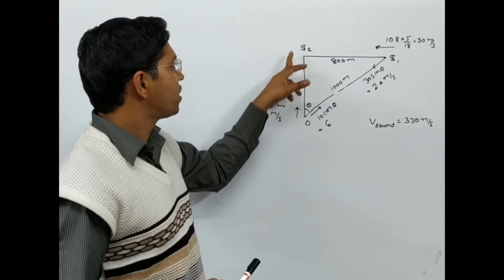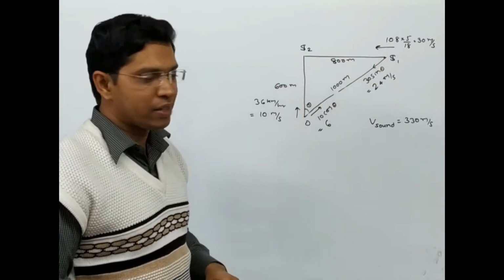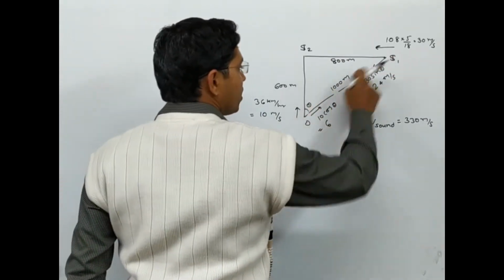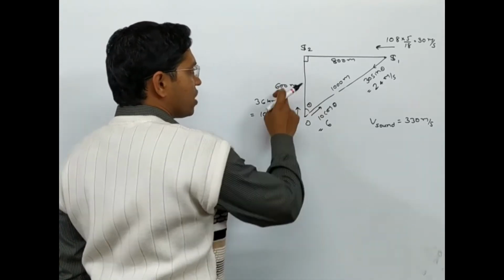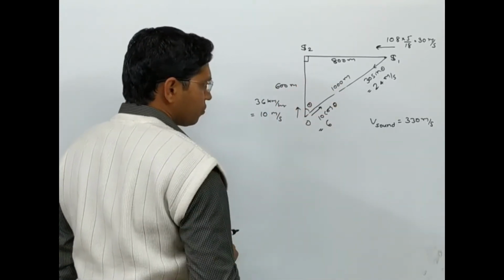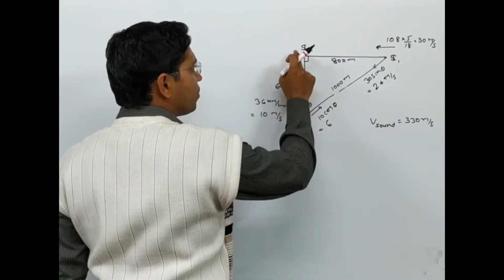Now what is asked is how many beats the observer will hear when it is at a distance of 600 from S2, and the S2 and S1 distance will be 800. So naturally this distance will turn out to be 1000 because it's a Pythagorean triplet. So 6, 8, 10.